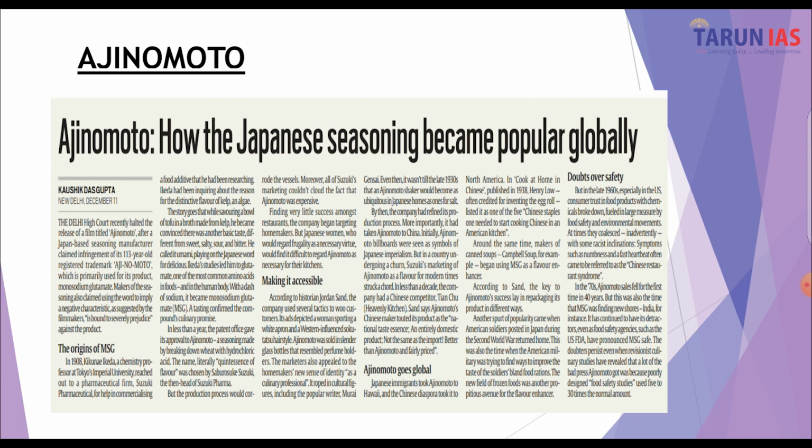Now the story goes like this, that he was having a bowl of tofu in a broth that was made from the kelp, and remember he was working on the kelp. Now he became convinced that there was another basic taste different from sweet, salty, sour and bitter. He called it umami. So we know four types of taste.